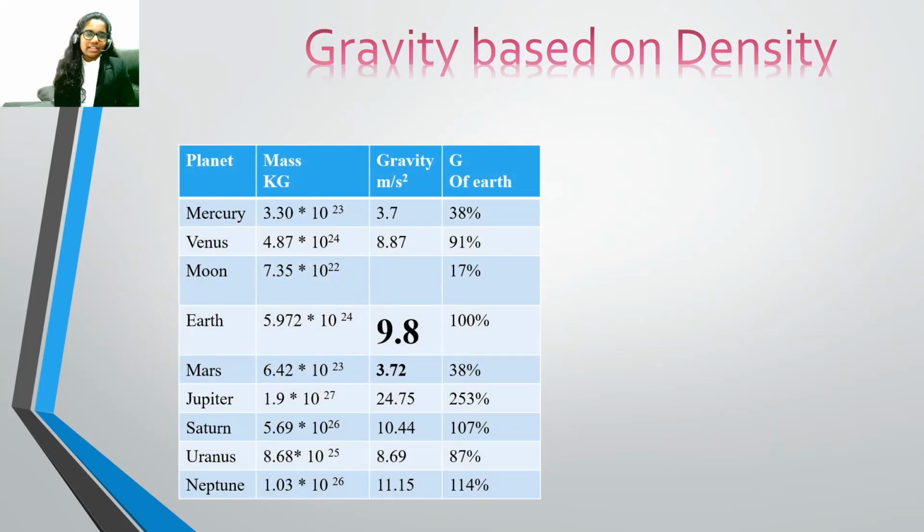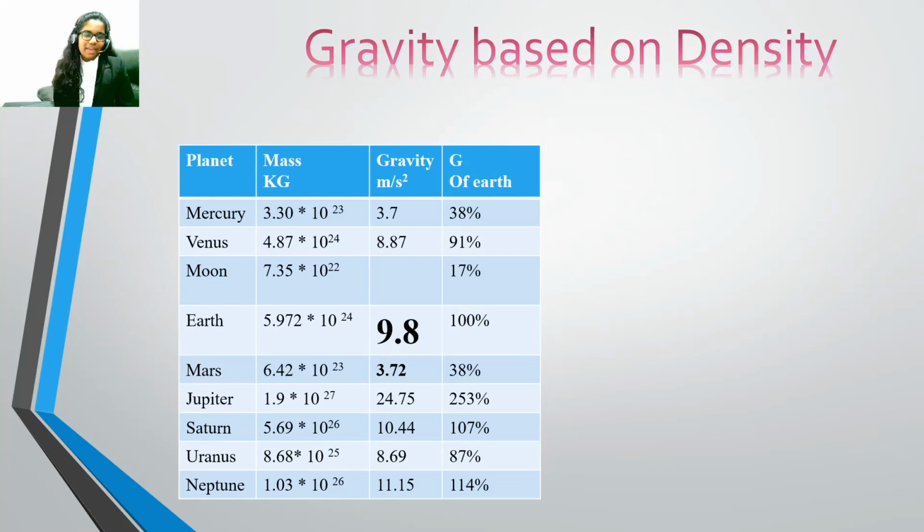Gravity based on density. We have learned that every planet has gravitational strength and we have to move at its escape velocity to escape from the planet's gravity to go out into space. Each planet has different gravitational strength and different escape velocity. But why is it different on different planets? What makes a planet have more gravity or less gravity?